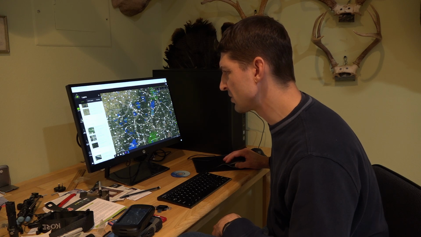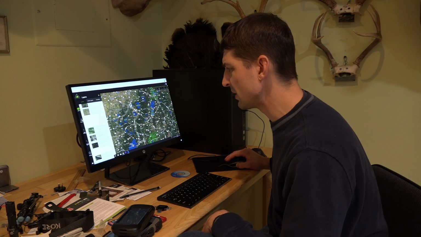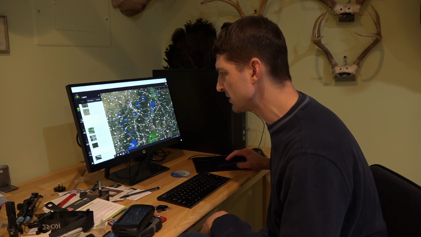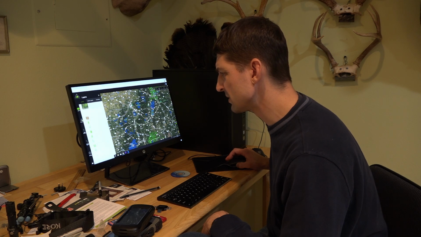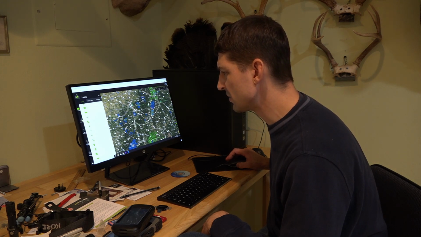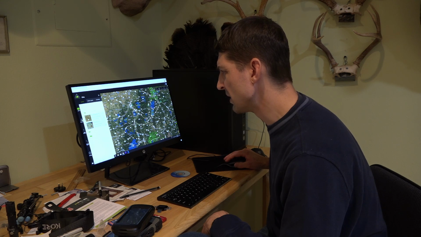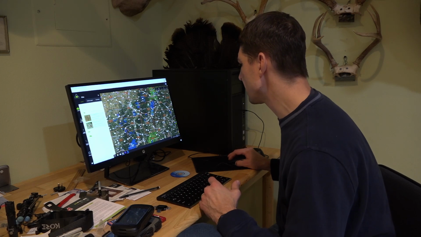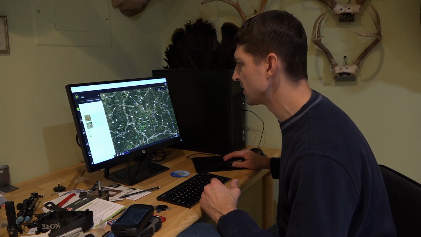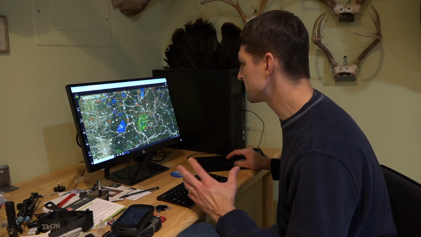I do like turning on the trail maps because sometimes you're going to have trails on public land, and it's good to see where they're at. So here we go. Here's hunting. Let's go down and click on Ohio right there. I'm looking at deer, so let's turn on the management units. All right, so now we're looking at counties. We've got all kinds of stuff popping up here. This is going to help us in our scouting.